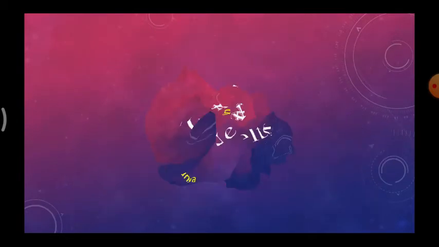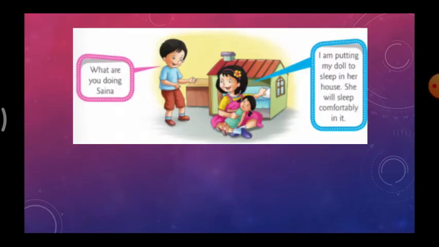Today we are going to see the next lesson. We need shelter. So see the picture here, children. One small boy is asking the small girl, "What are you doing, Saina?" Saina is saying, "I'm putting my doll to sleep in her house. She will sleep comfortably in it." So she is keeping her doll in the small house, and the doll will sleep comfortably like this.